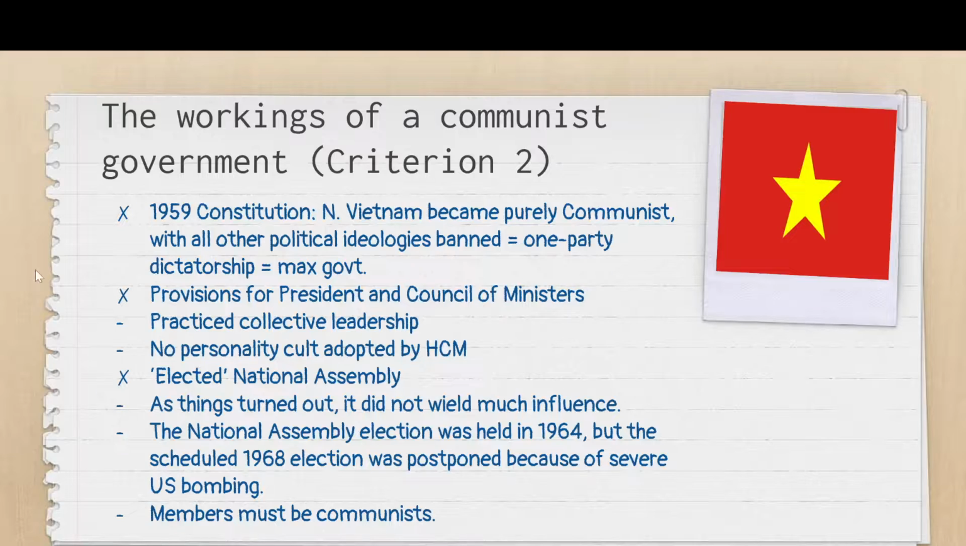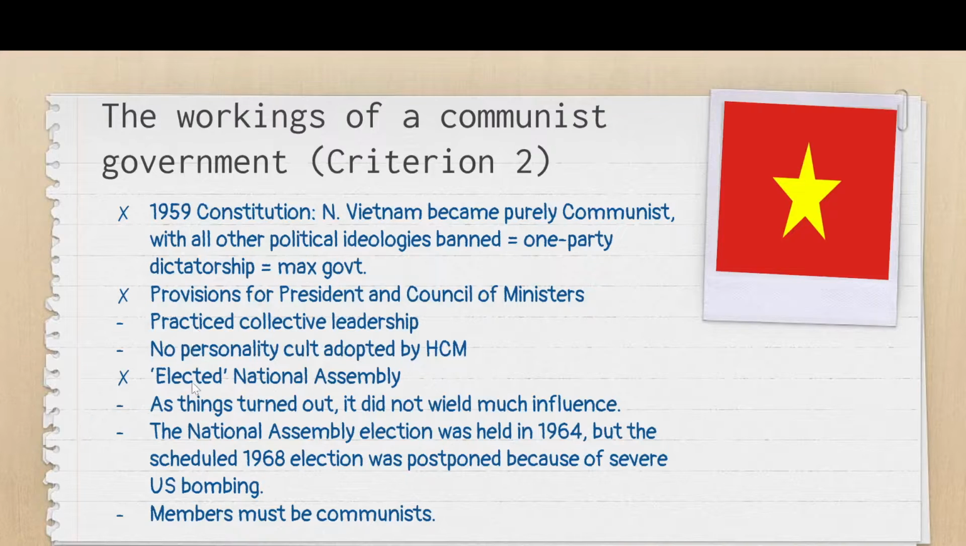So other trappings, other ways in which they tried to use criterion 2 to maintain stability, would be that they had a constitution. This constitution paved the way to legitimize the Communist Party's rule over Vietnam, right? And then they also have provisions for various leaders, a president, advised by a council of ministers, and Ho Chi Minh very wisely practiced collective leadership. So he didn't have any illusions of grandeur. He didn't actively cultivate a personality cult. No matter what, he prefers to be on the sidelines. He would listen to the advice of his fellow ministers.